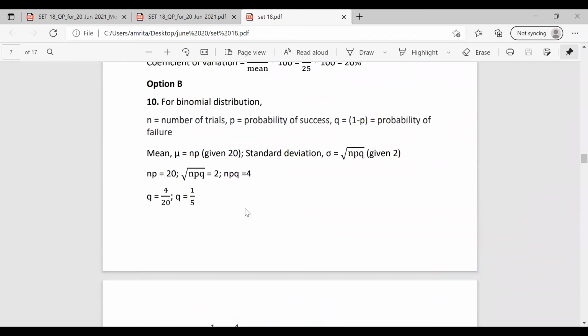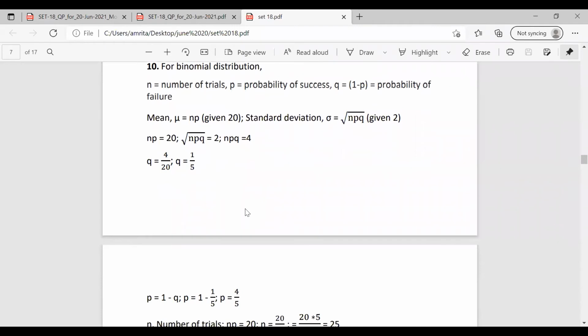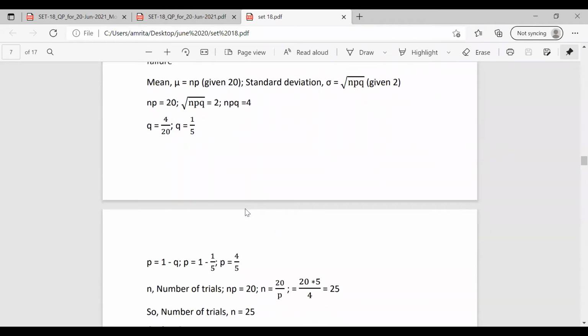So here in this question, it is given that mean is equal to 20, standard deviation is equal to 2. So np equal to 20 and npq equal to 4. q is equal to 1 by 5, we got it. So substituting, we can find the value of p as 1 minus 1 by 5, so p is 4 by 5. Then we have to find the number of trials, n. Substituting, we have the value of n as 25.